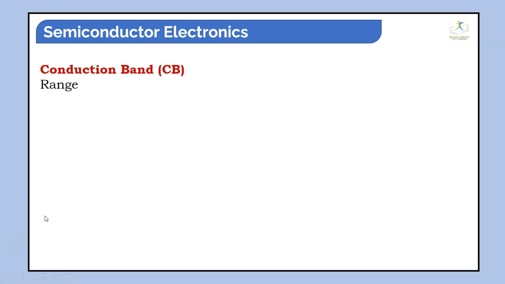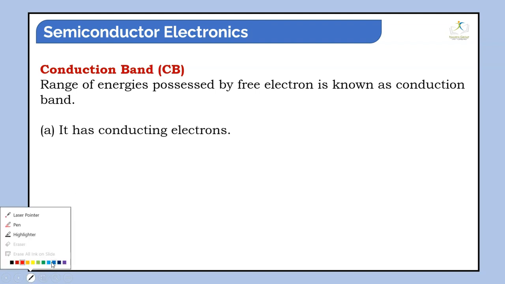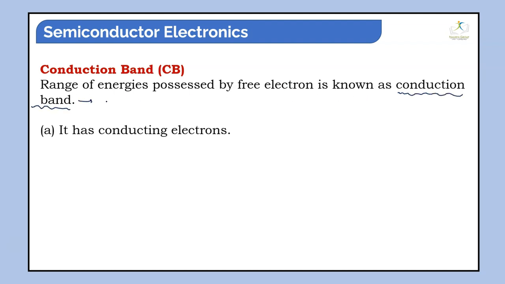Next is the conduction band. The range of energies possessed by the free electrons is known as the conduction band. This is actually the criterion for electrons which are responsible for current conduction. That's why we call it the conduction band, which can carry the current. I hope you are understanding, students.